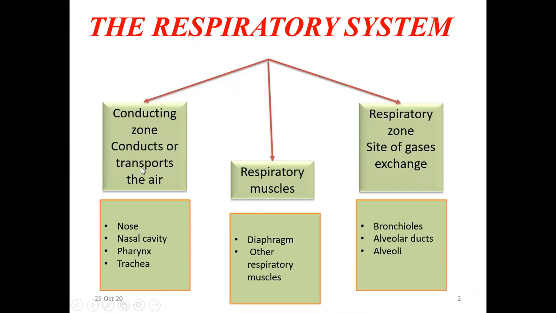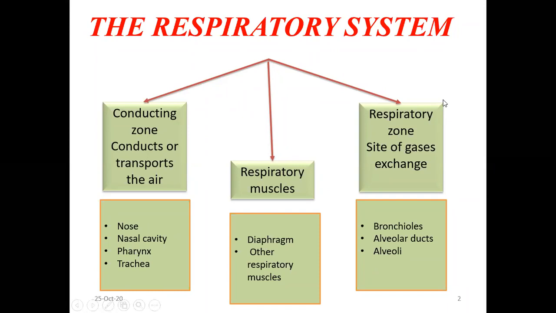The conducting zone conducts or transports the air from the oral cavity or the mouth, or from the respiratory passage, that is the nostrils, all the way up to the lungs. That is called the conducting zone or the conducting system or the transport part. So what are those? One is the nose itself, then we have the nasal cavity, then the pharynx and the trachea. These are the conducting zone.